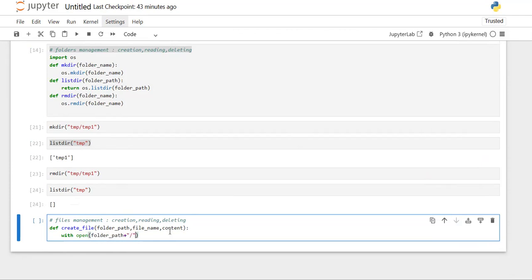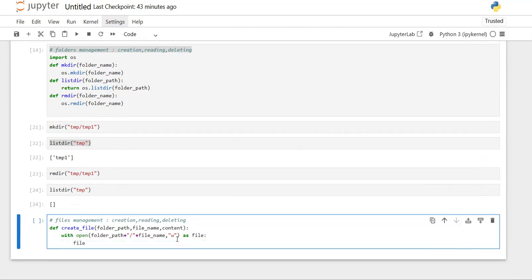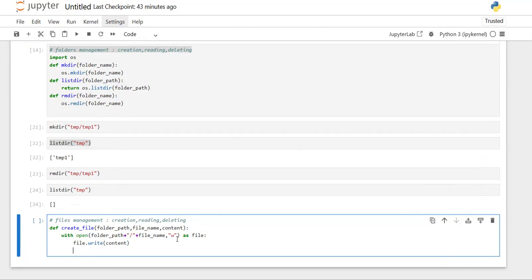Since we are expecting the file name, I'm just providing that file name and opening that file in write mode, so that if that type of file is not there, it just creates it and opens it in write mode, and I'm taking it as file. Since I want to write the content into it, I'm using this write method to write that particular content into it. So this will manage writing the content into the file. It will create the file inside this folder as well as write the content into it.